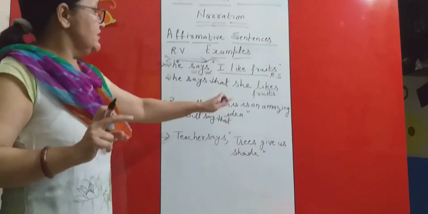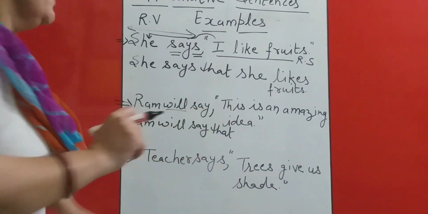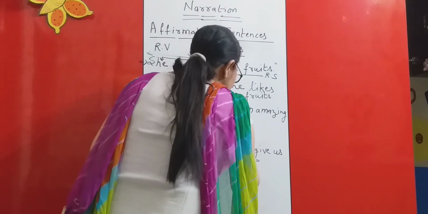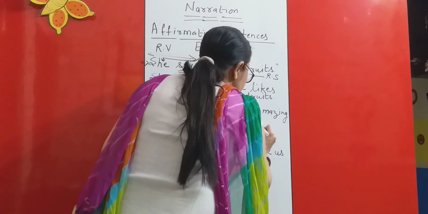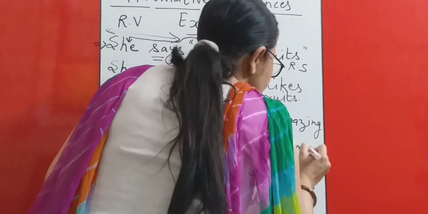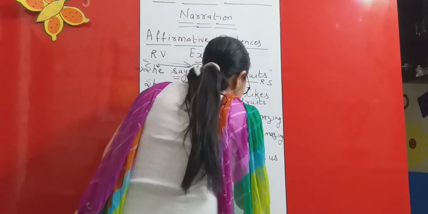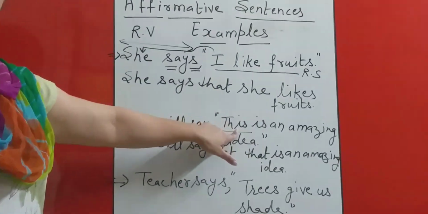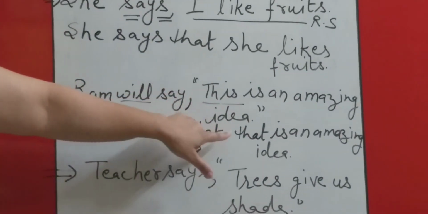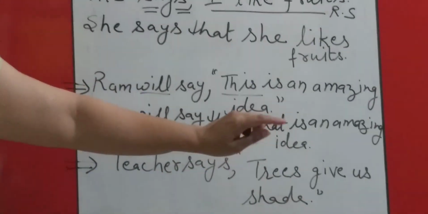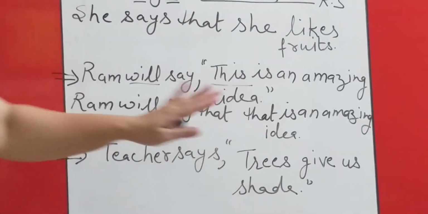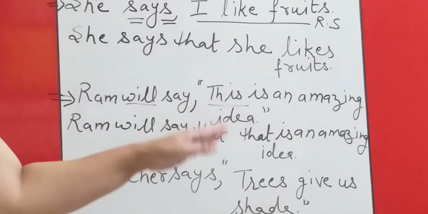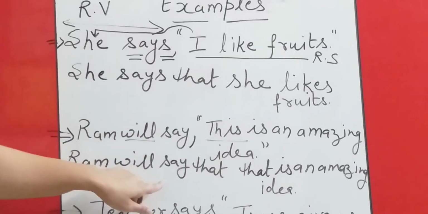Now, "This is an amazing idea." This will be converted into "that." That is an amazing idea. I have not changed the tense of the reported speech. "This" will change into "that," but "is an amazing idea" will remain as it is, reason being the reporting verb was in future tense, so we will not change the tense of the reported speech. So this is the conversion of the second sentence.